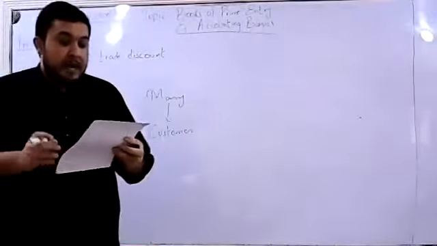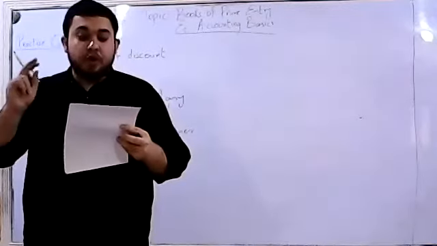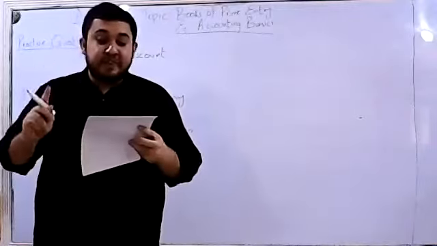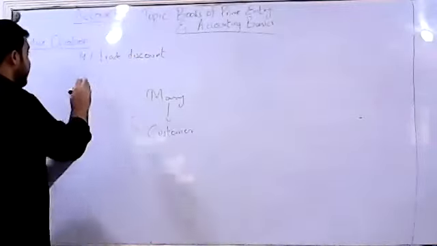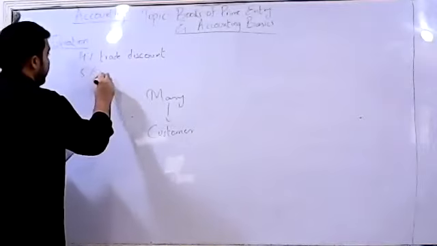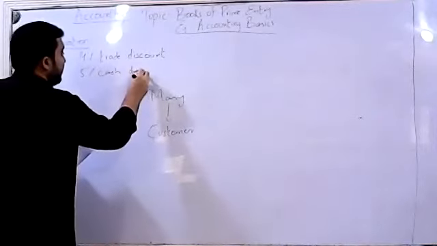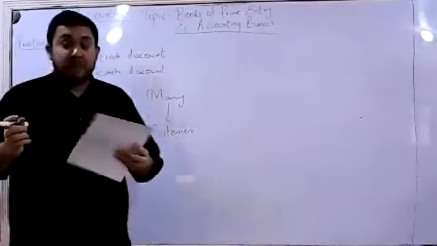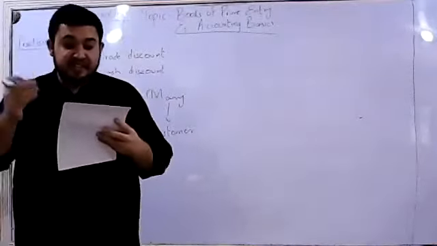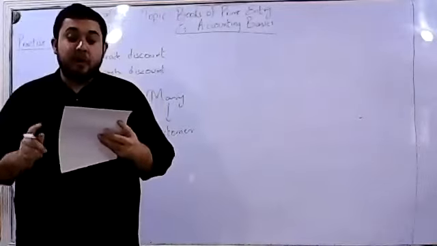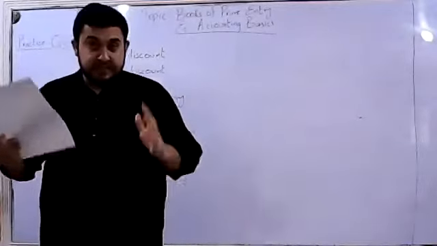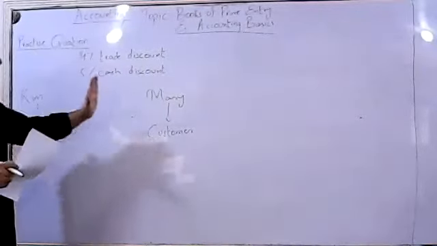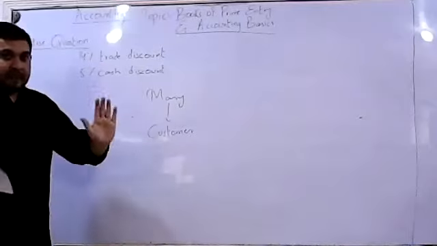Mary receives 14% trade discount on all purchases and takes advantage of the 5% cash discount. This means a discount is also being given on payments, and how much is it? 5%. So the 5% cash discount can be availed in which situation? Offered for payment within 14 days. Now what does this mean? What does the statement mean? Kim sells goods to Mary. Simple as it could be.